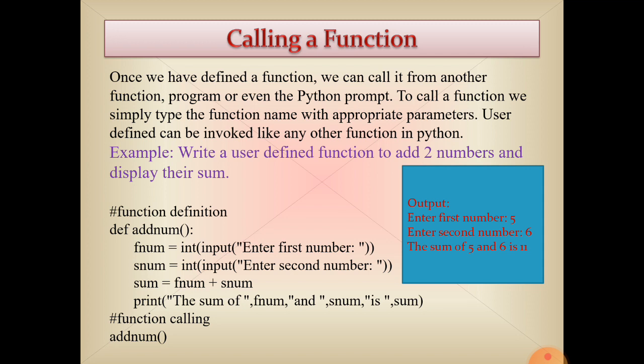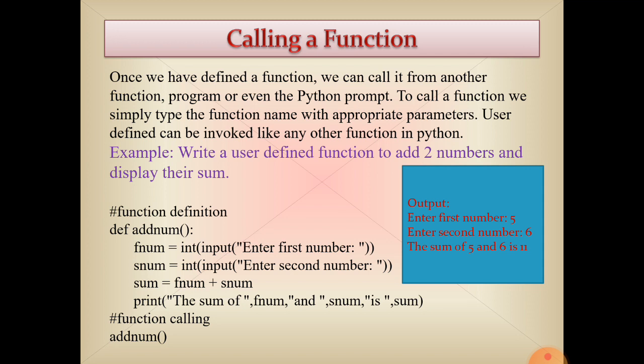After that, we receive two values from the user, fnum and snum. We have taken two values from the user. After that, we compute sum equal to fnum plus snum. After that, we print the sum of fnum and snum is sum. Then I have given a comment on how we will call the function. In the last line of the program, we have called add num with parenthesis open and closed.